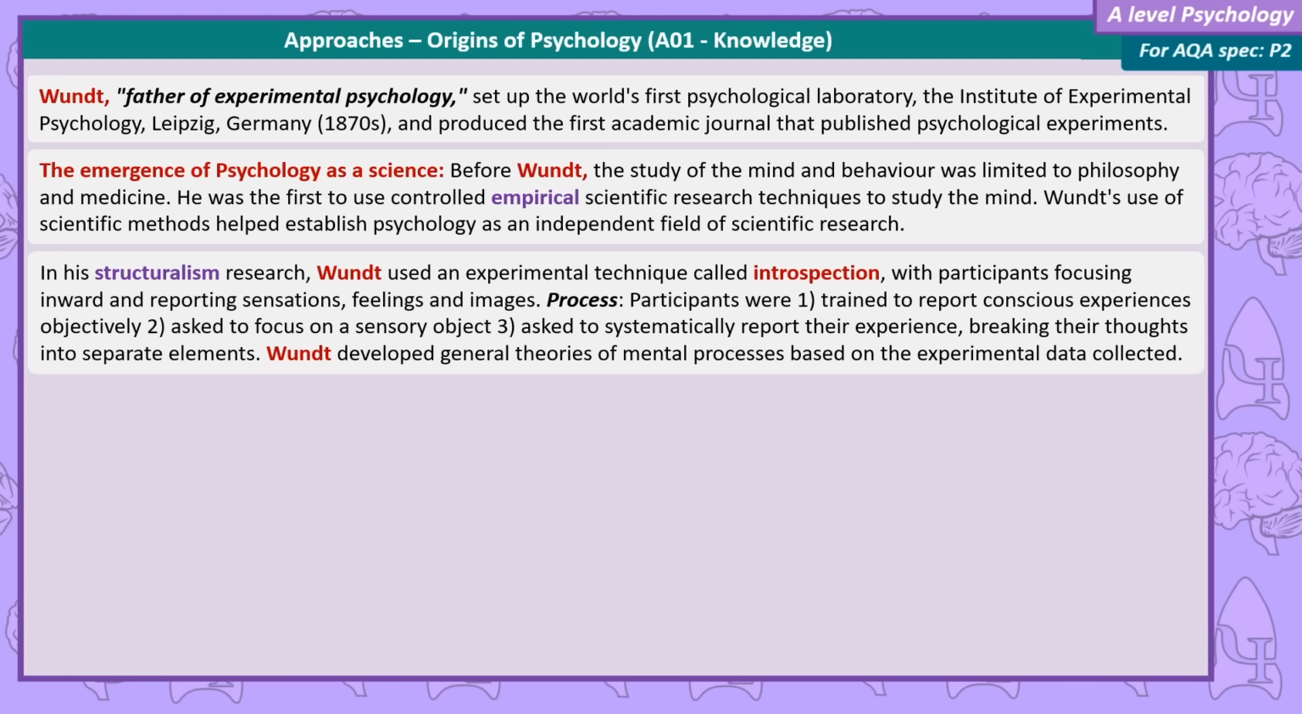In his structuralism research, Wundt used an experimental technique called introspection, with participants focusing inwards and reporting sensations, feelings, and images. Process. Participants were 1. Trained to report conscious experiences objectively, 2. Asked to focus on a sensory object, and 3. Asked to systematically report their experience, breaking their thoughts into separate elements. Wundt developed general theories of mental processes based on the experimental data collected.